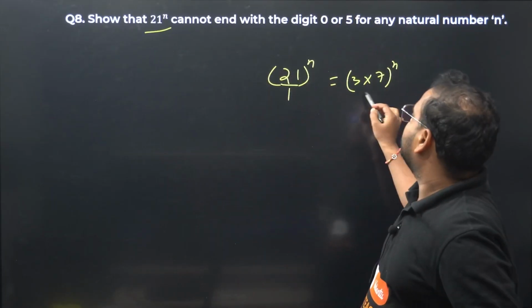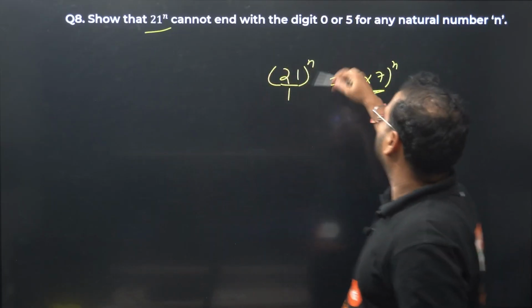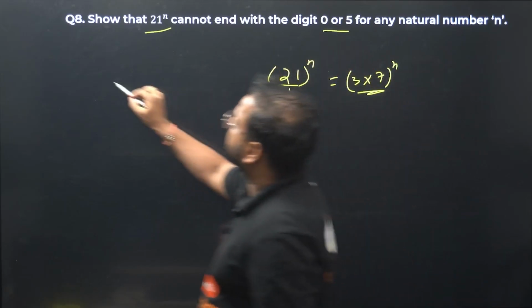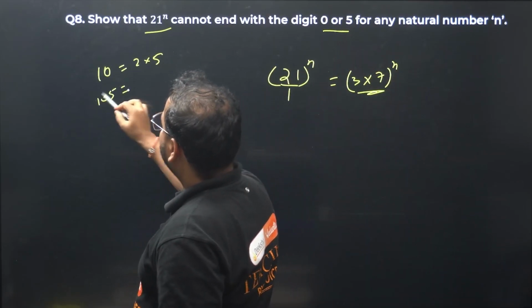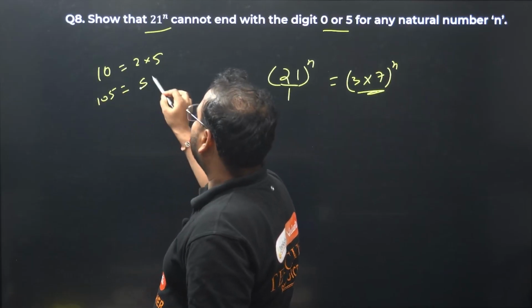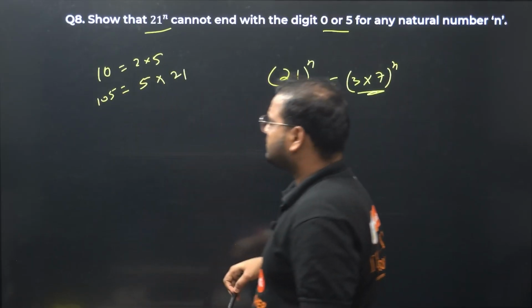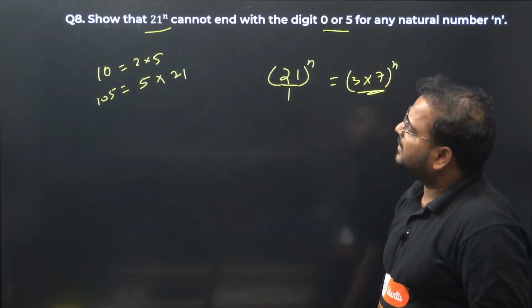Done with that. 3 into 7. Is it same as 2? For this to terminate with 0 or 5, think of a number. 10. 2 into 5. Think of a number 105. You'll have 2 into it, right? You'll have 5 into it. 5 into 2 into 1. Yeah. So we have, yeah, correct.